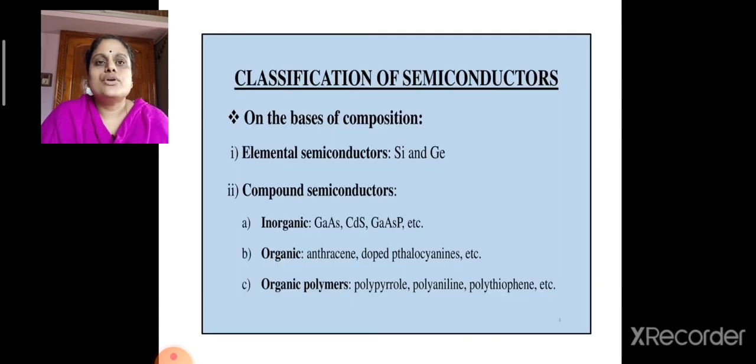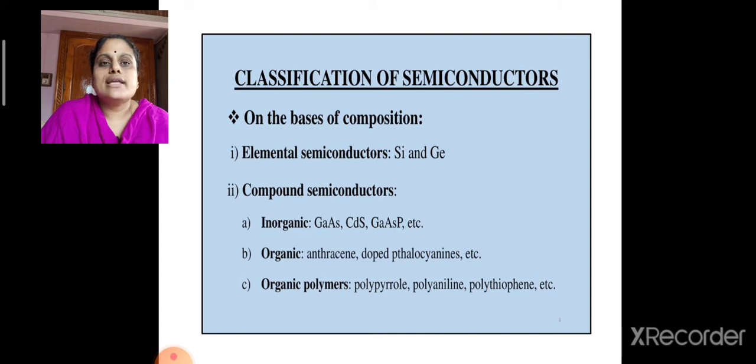Now let us go into detail about the classification of semiconductors. On the basis of their composition, semiconductors are mainly divided into two: elemental semiconductors and compound semiconductors. Examples for elemental semiconductors are silicon and germanium. Compound semiconductors are again classified into inorganic, organic, and organic polymers.